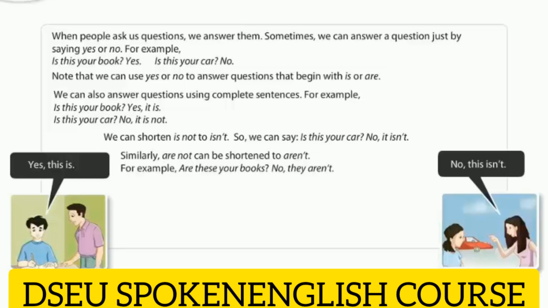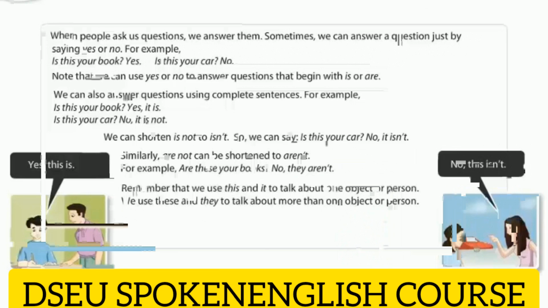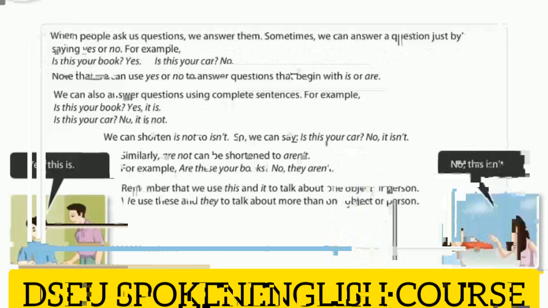For example, are these your books? No, they aren't. Remember that we use this and it to talk about one object or person. We use these and they to talk about more than one object or person. We have learned that we can use am not, isn't, and aren't to say no when answering a question.